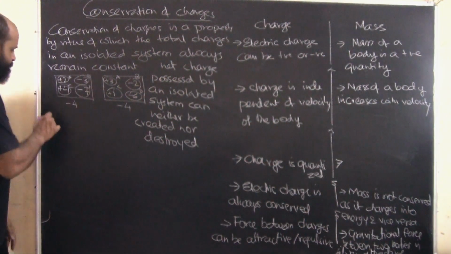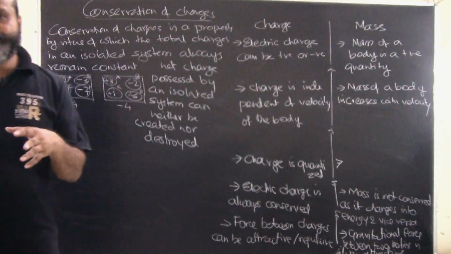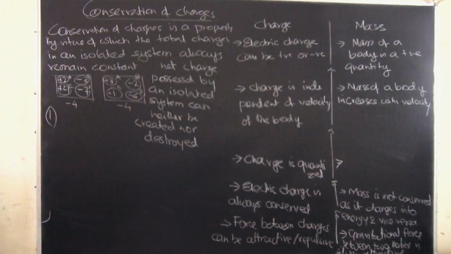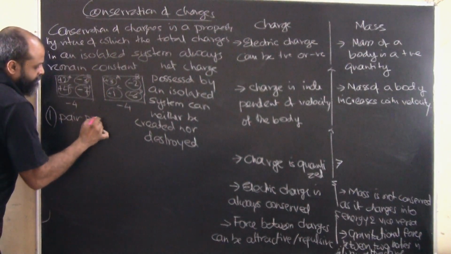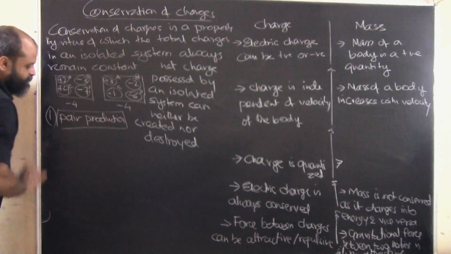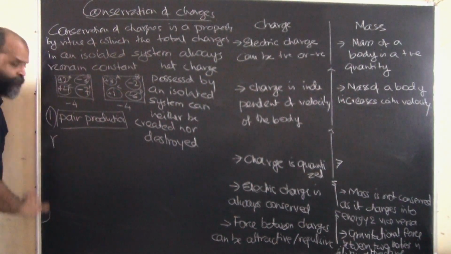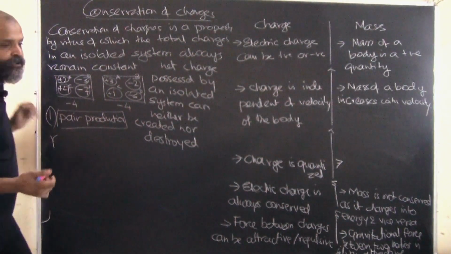Now there are certain patterns that we need to understand. When it comes to charges, there is something called pair production. Pair production is a phenomenon. Let's say a gamma ray photon, which is neutral.